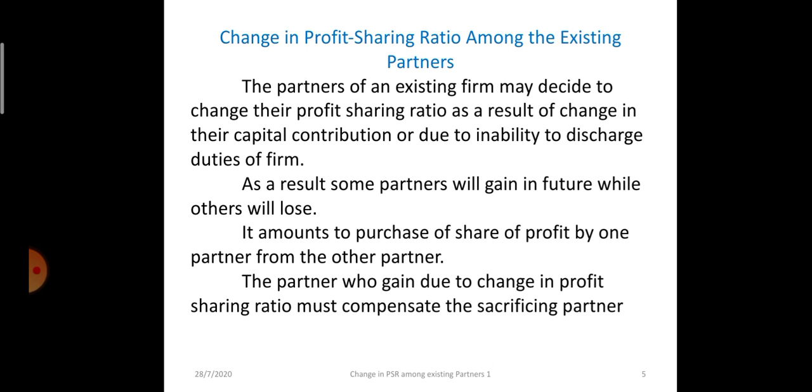The partner who gains due to the change in profit sharing ratio will compensate the sacrificing partner. The gaining partner will compensate the sacrificing partner on the basis of the value of goodwill. This is also one point which we will discuss. You all have studied the valuation of goodwill. Now in this chapter we will also study the accounting treatment of goodwill.